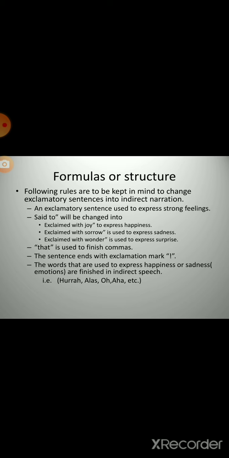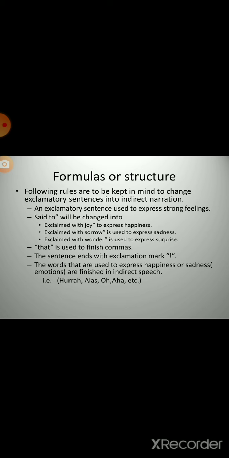"Exclaimed with joy" is used to express happiness, "exclaimed with sorrow" is used to express sadness, and "exclaimed with wonder" is used to express surprise.